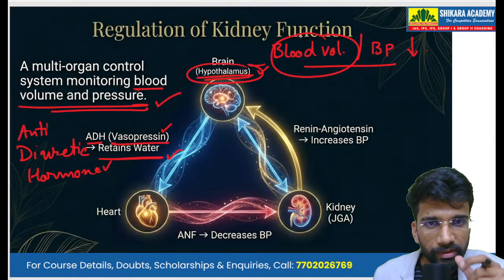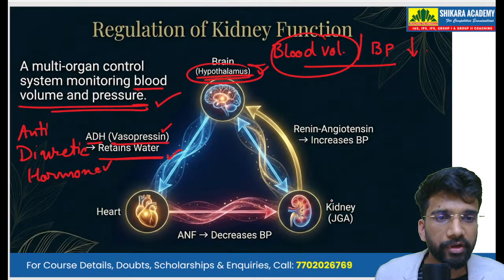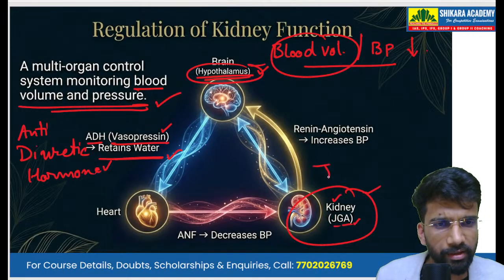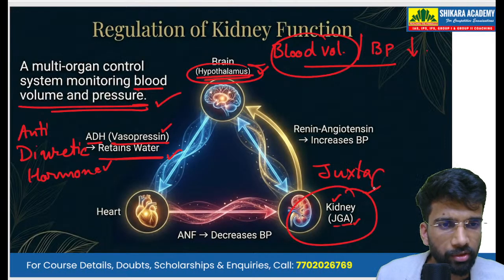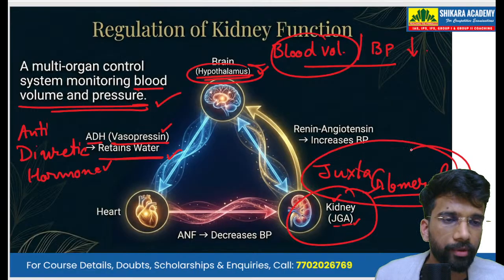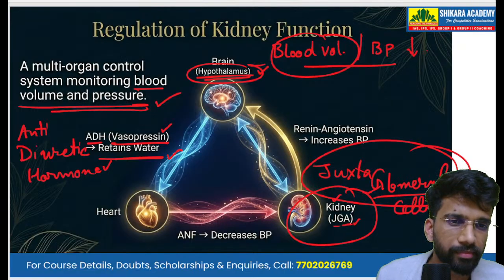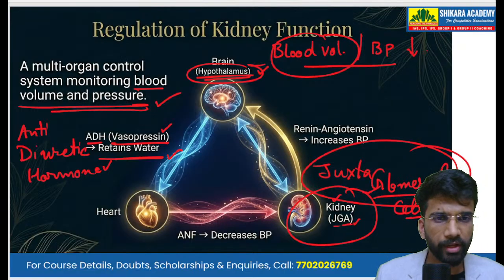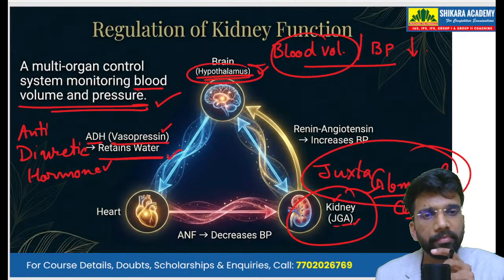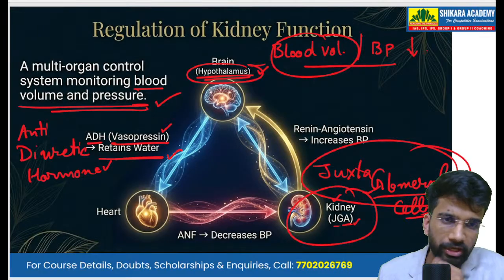Then the second function we have is of the kidney or the juxtaglomerular complex or the juxtaglomerular cells. These are essentially the kidney cells. So what do the kidney cells do here to regulate this entire volume of blood and the blood pressure?